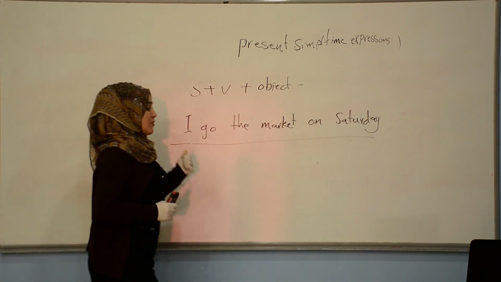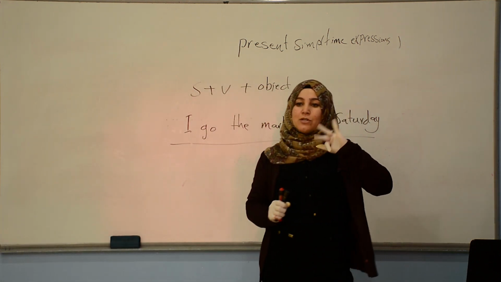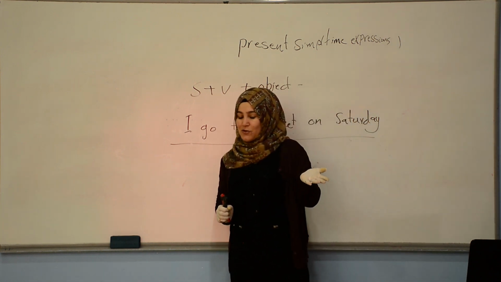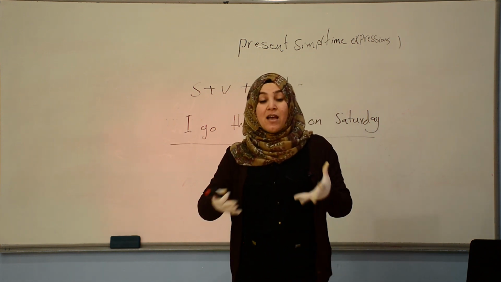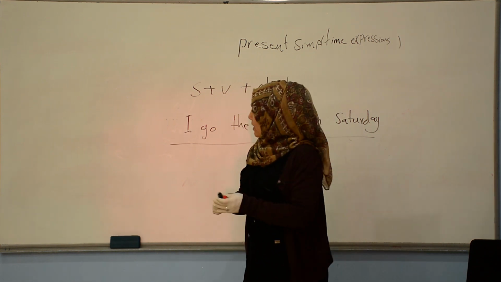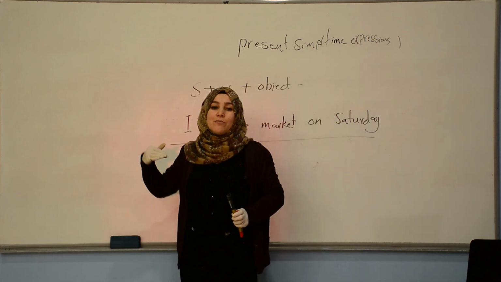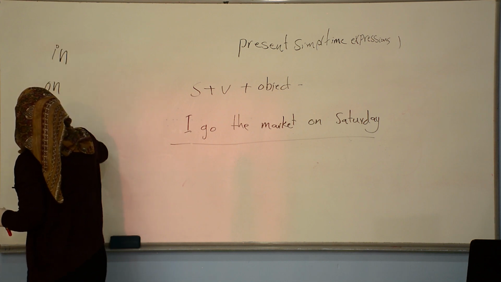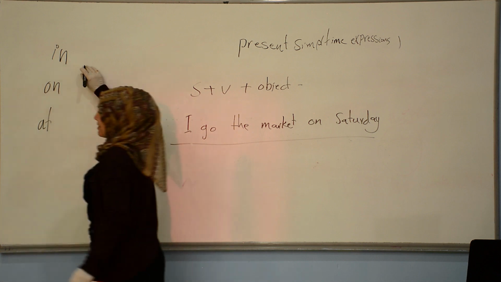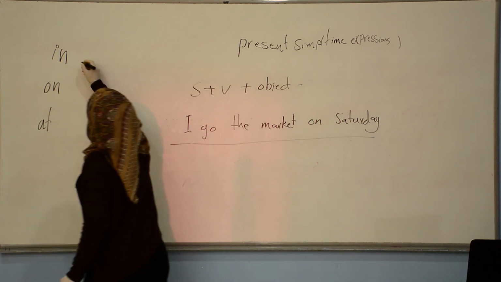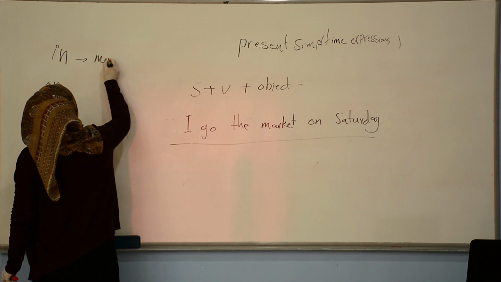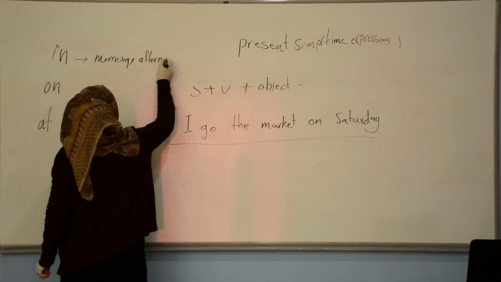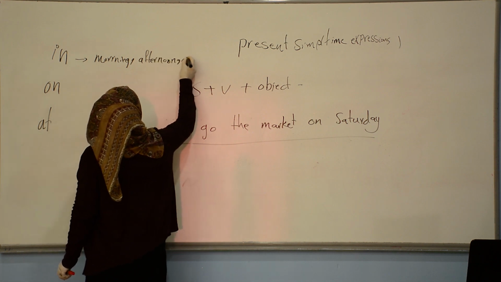But here we have got an important point, which is time expressions, okay? Because as you see, our topic is about time expressions. So there are three vocabs that can be used for time expression, which is in, on, at. So with in, we use morning, afternoon, evening, okay?